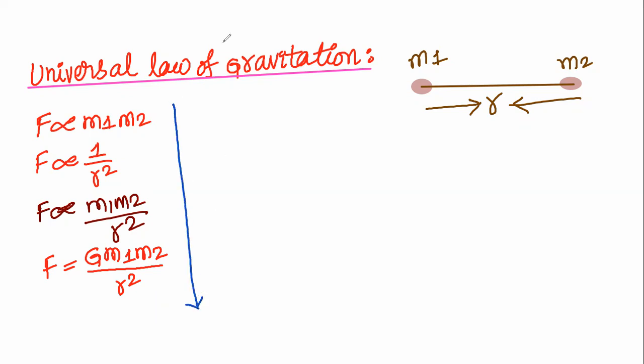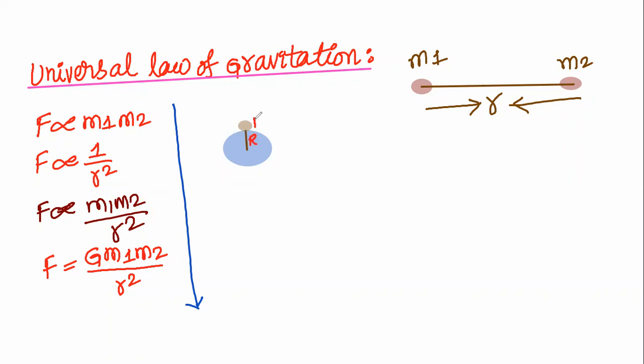Let us suppose a planet is taken. On the planet, a body of mass m is there. The radius of the planet is taken as small r.